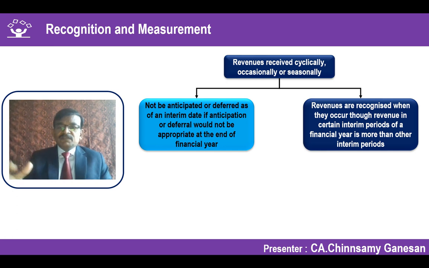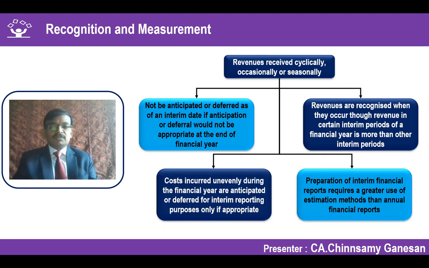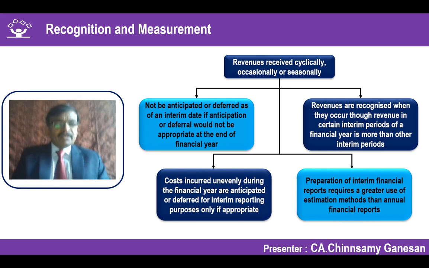The revenue which has been recognized has to be recognized when it occurs, and similarly expenditure should also be accounted. The cost related to that is also accounted. That is what I am trying to say when we are talking about an interim financial statement.